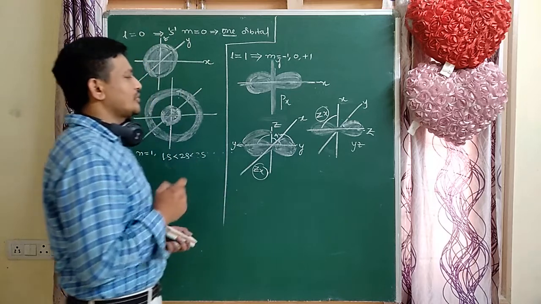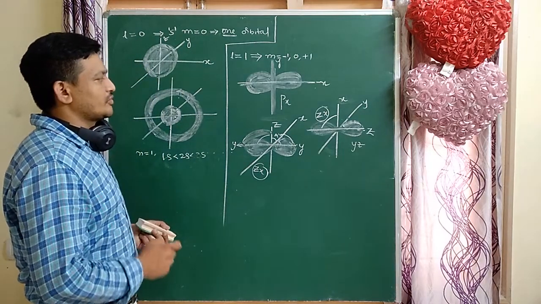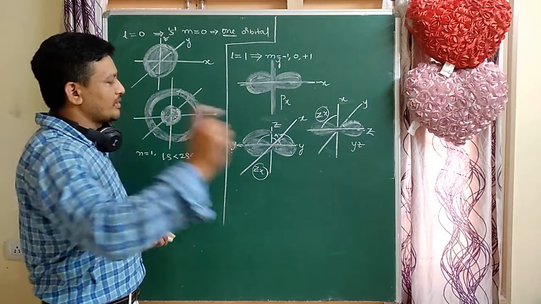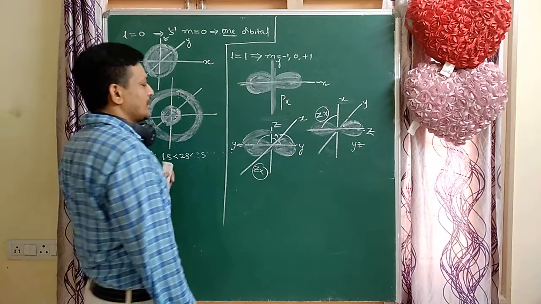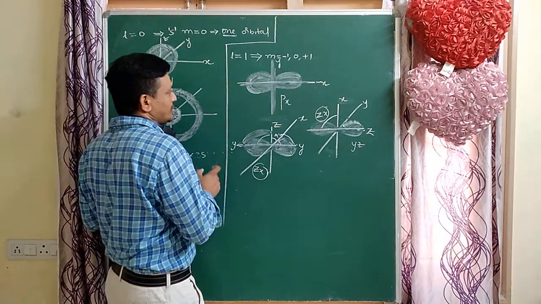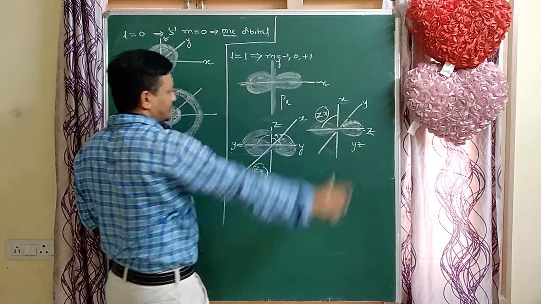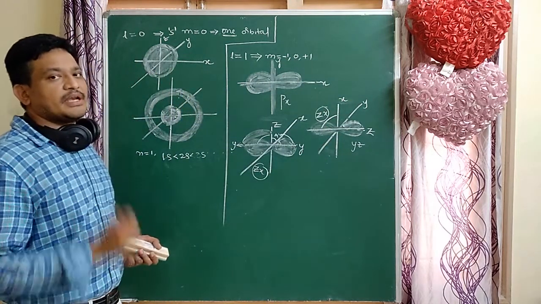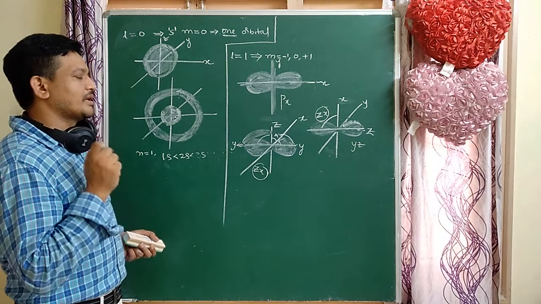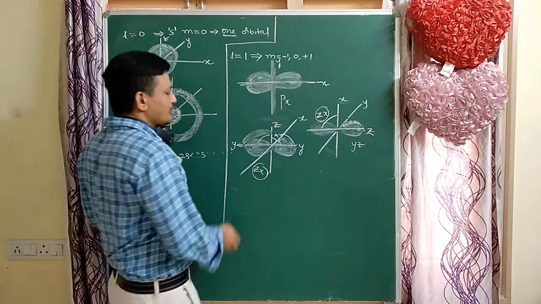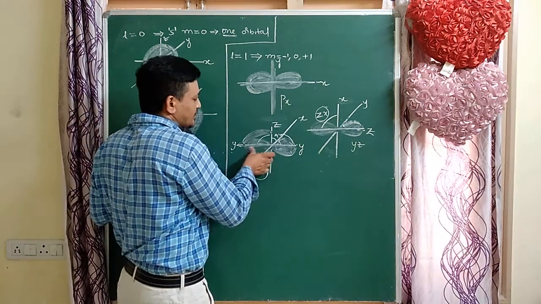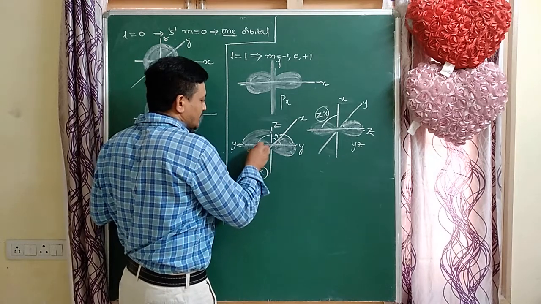So L equal to 1 means a one directional orbital. How many lobes are there? Two lobes. The shape is dumbbell shape. That is very important, dumbbell shape. So here the orientation, one direction is positive, another direction is negative.